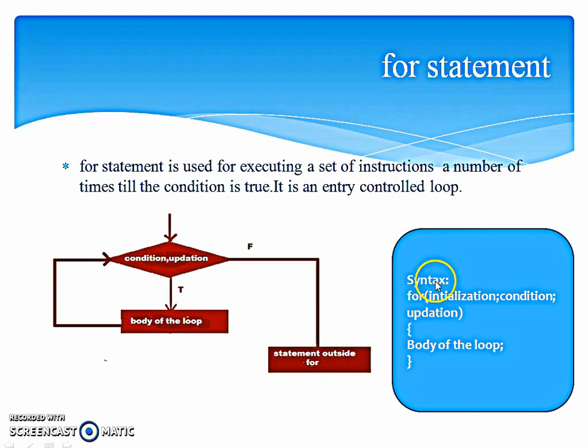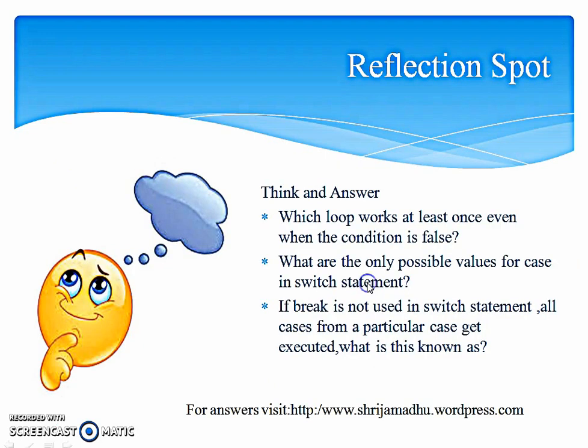So here you can see the syntax for initialization of the control variable, condition checking, updation, and body of the loop. Initialization of the variable will be done only once, but condition and updation will go on until this condition becomes false. Next, lastly, it is the reflection spot.